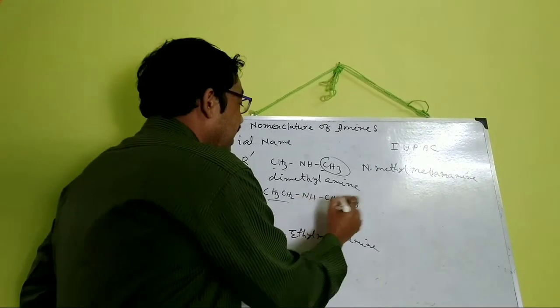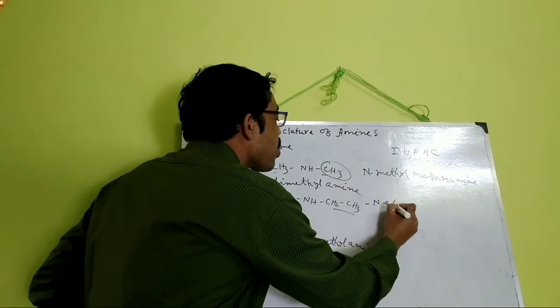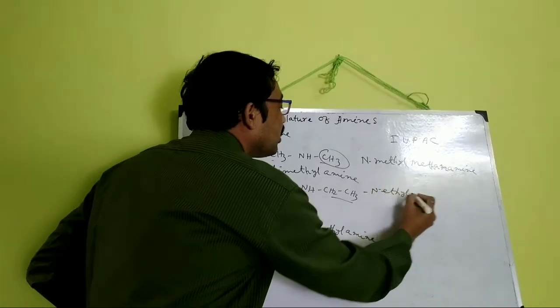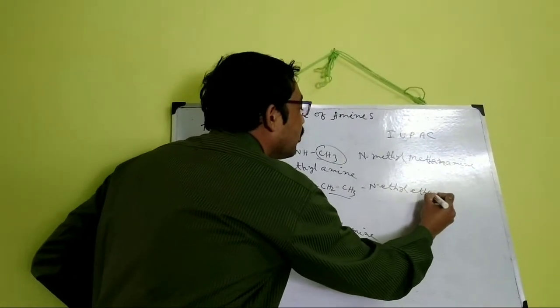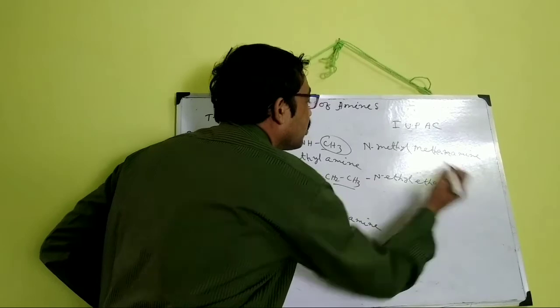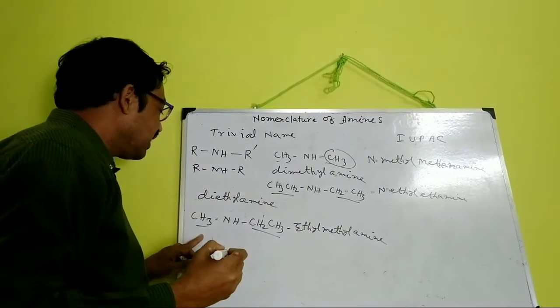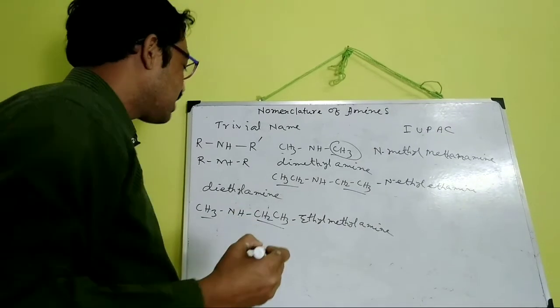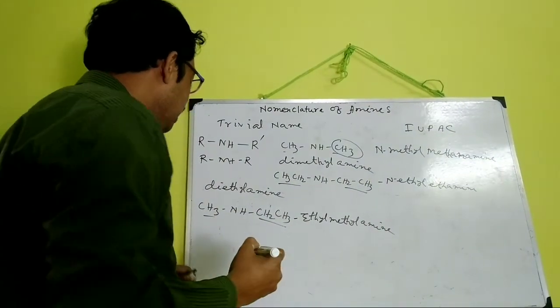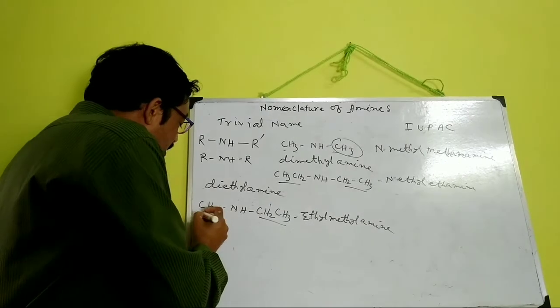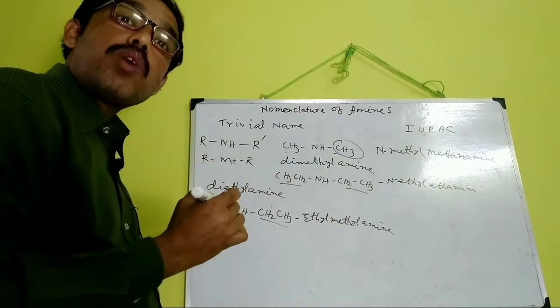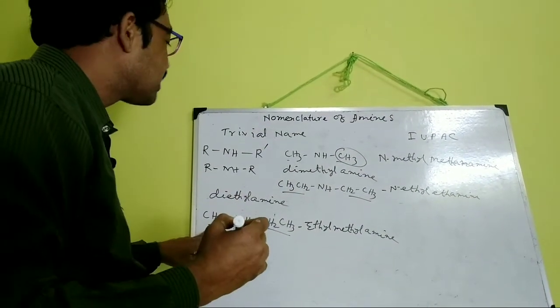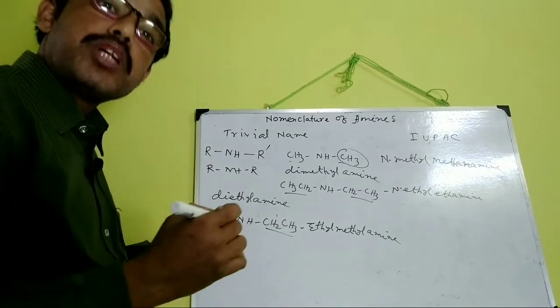So N-ethylethanamine. CH3NHCH2CH3 is a mixed amine. For a mixed secondary amine, the alkyl group containing the lower number of carbon atoms is considered as the substituent group.